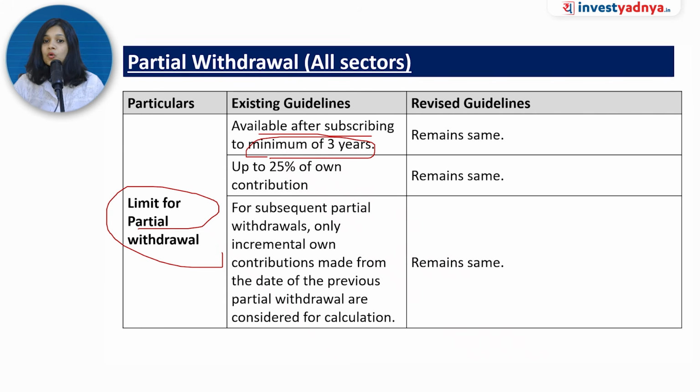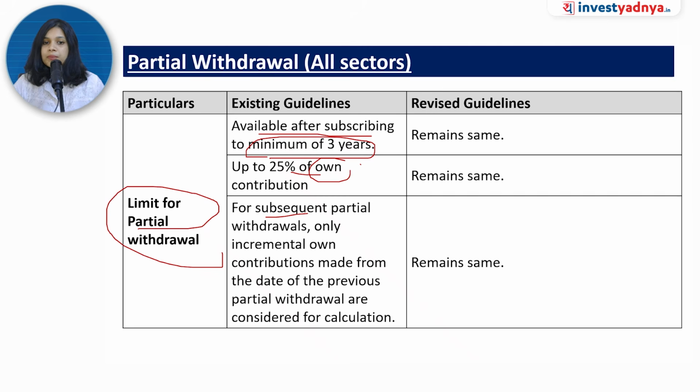That also remains same. Own contribution means कि NPS में आपका भी contribution है, एम्प्लॉयर का भी कॉन्ट्रीब्यूशन है. जो आपका कॉन्ट्रीब्यूशन है उसमें से ही आप 25% विड्रॉ कर सकते हो. So that also remains the same because NPS is a long term retirement vehicle, right? So that's why there will be conditions to the withdrawal.